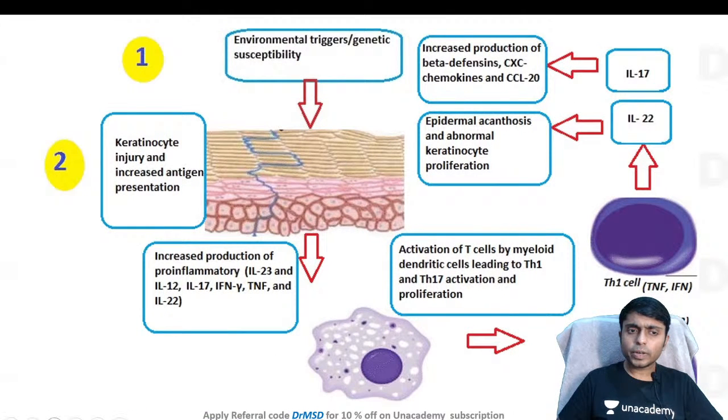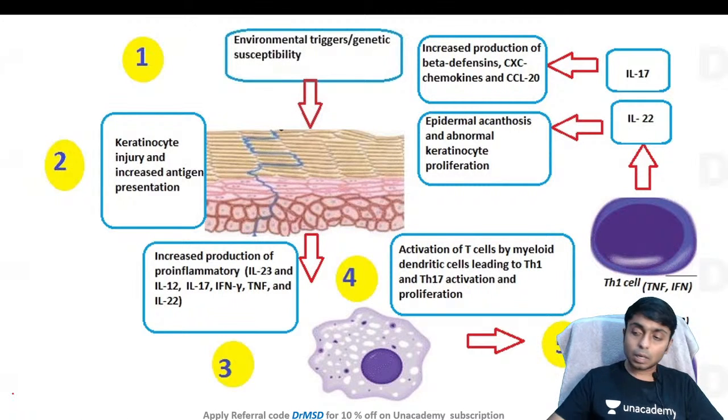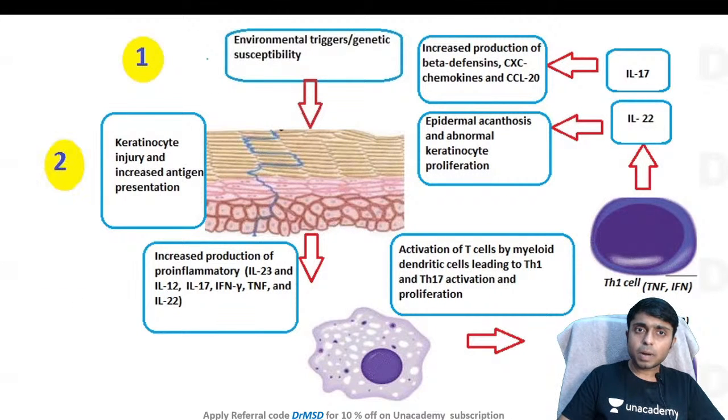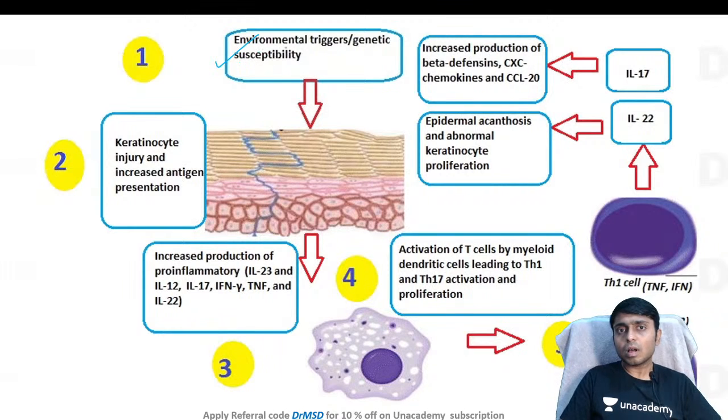Now moving on to a little bit about the etiopathogenesis of psoriasis. The first part is triggers, which are present in the environment, or act in genetically predisposed individuals.